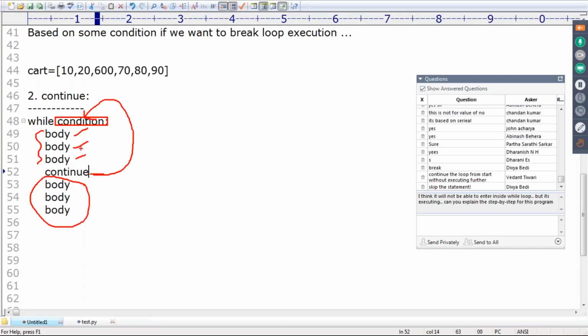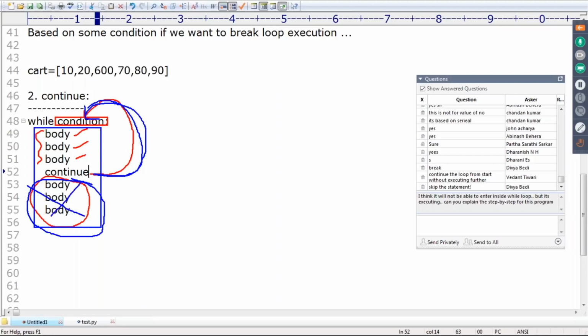Are you getting it? In the current iteration, actually all the things are required to execute. But in the middle, the continue statement came, so skip the current iteration and go for the next iteration. That is the purpose of the continue statement. We can use the continue statement inside loops to skip the current iteration. To skip the current iteration means the remaining part of the current iteration is not required to execute; continue directly for the next iteration.